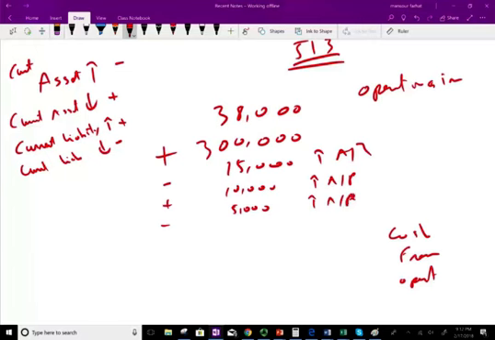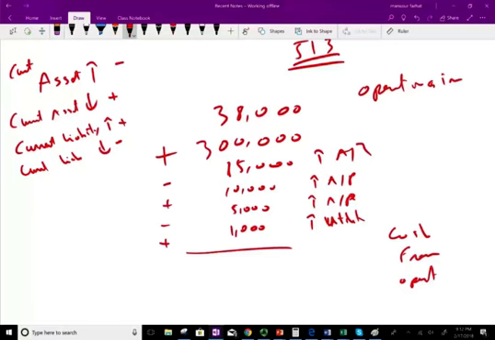And we have plus 1,000 because the liability went up for the utilities payable. Now let's see, 38,000 plus 300 minus 15,000 for the receivable, plus 10,000, minus 5,000, plus 1,000.